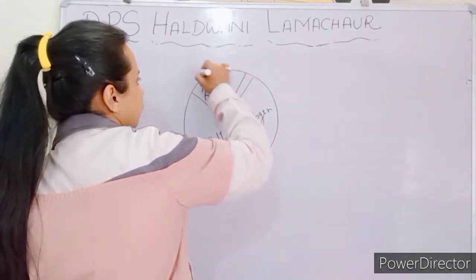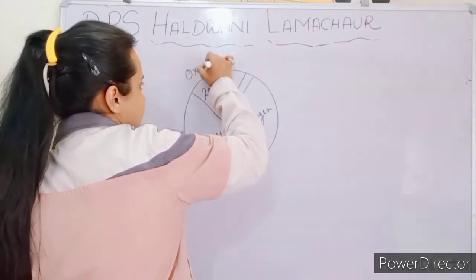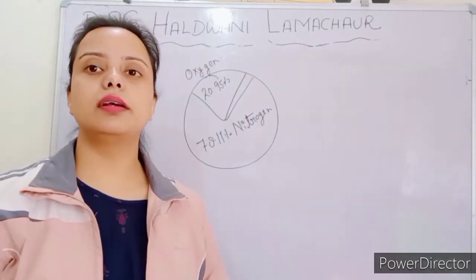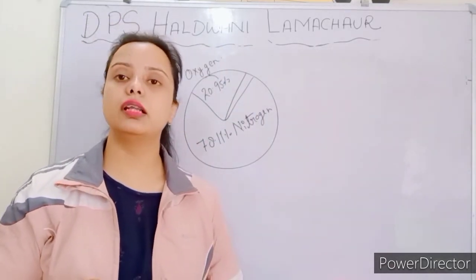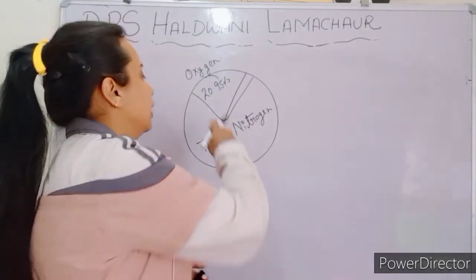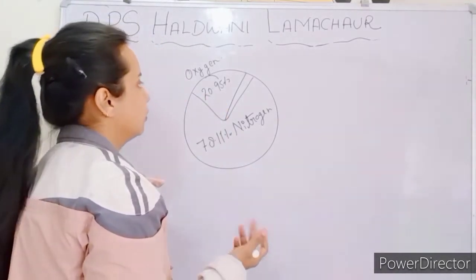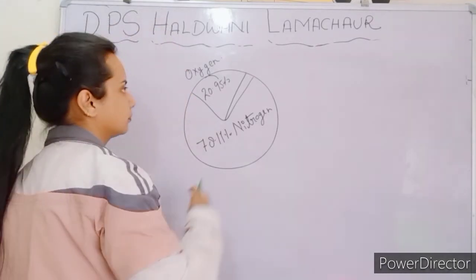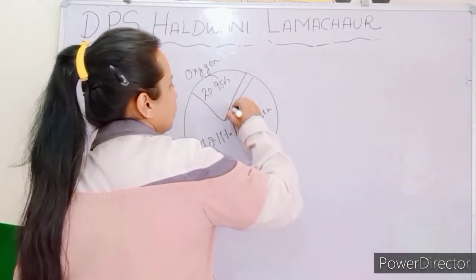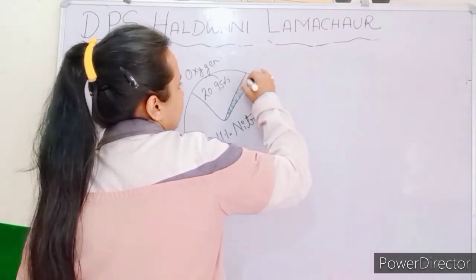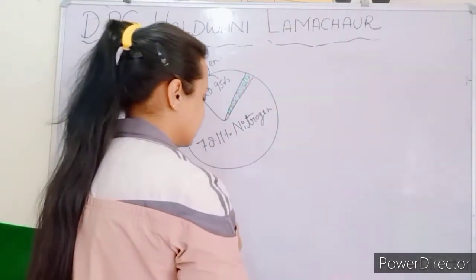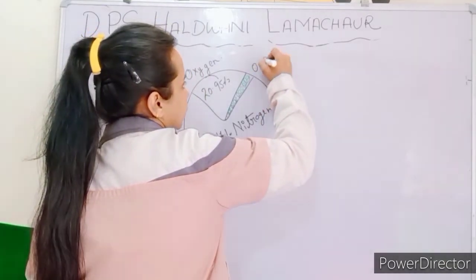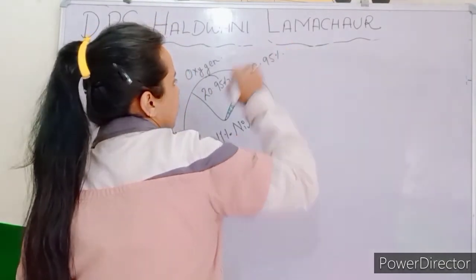Next, 20.95% oxygen is present in the air, which is very important for the survival of living beings, and we need the oxygen. The remaining small part, only 0.95%, is other gases.